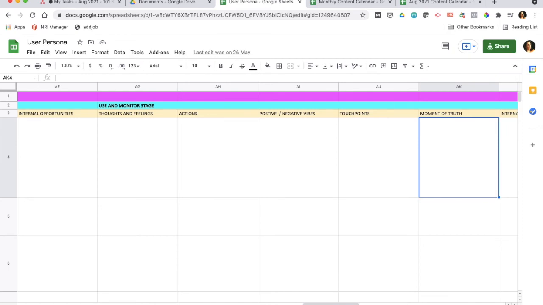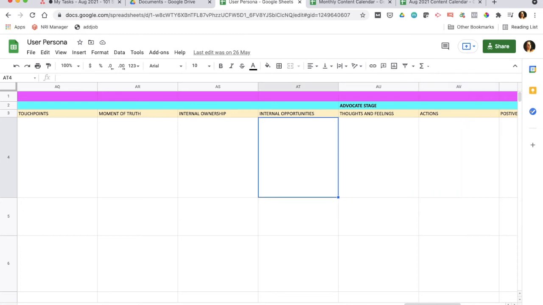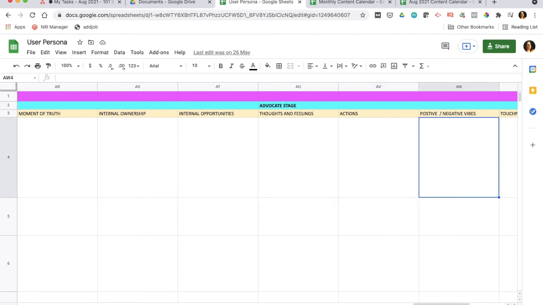During the use and monitor stage, you will constantly be in touch with him to find out whether he actually got what he wanted. During the refine and review stage, you will get back to him with feedback. And finally, at the end, when he is satisfied with your product, he got what he wanted, make hay while the sun shines, and send out a referral kind of scheme to him, where you tell him that now that you're happy with my product, refer me to more customers. So at that time his thoughts and feelings are, yes, I'm very happy with the product.